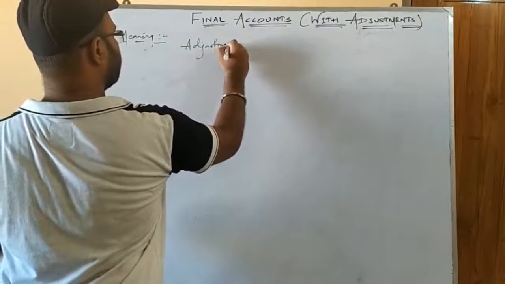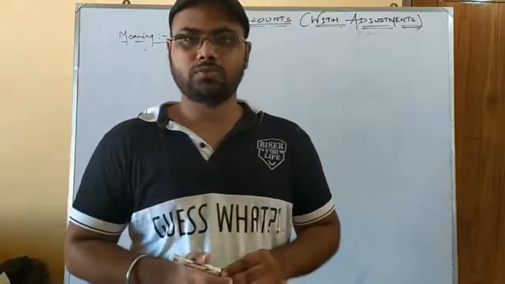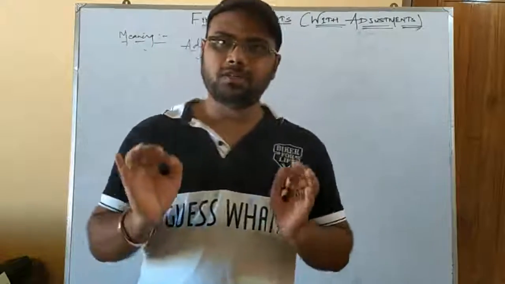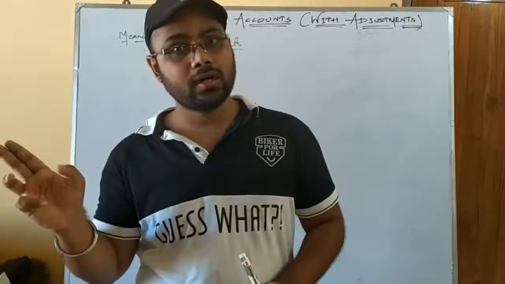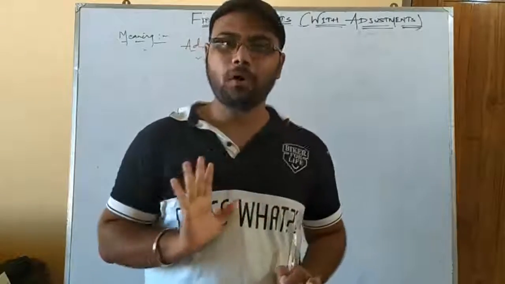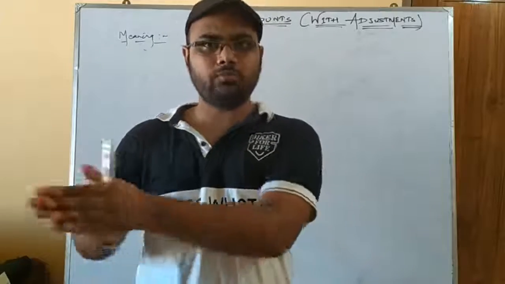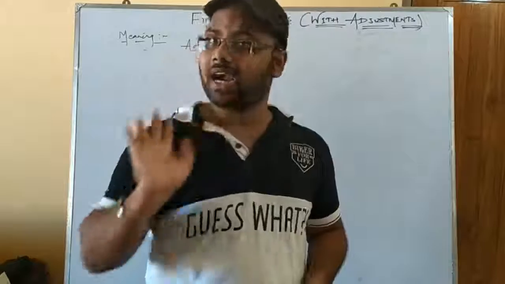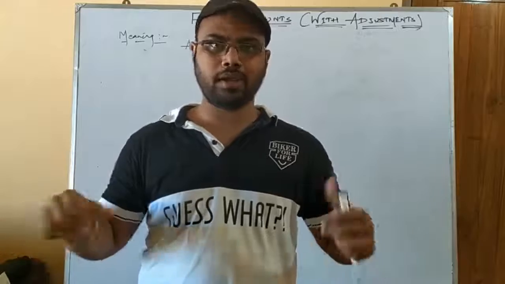Since I have just told you verbally, we don't have anything written, so it may be a problem for some students who don't understand unless it is in written form. Okay, so adjustment means, first of all understand, whenever a transaction is omitted from the book of account. As you know, when we studied rectification of error, whenever a single transaction is omitted from the entire book of account, if you have not recorded it in journal, it won't go to ledger and it won't transfer to trial balance. Similarly, it won't exist in your final accounts if you don't treat those items as adjustments. Okay, so omission of transactions completely from the book of accounts can also be called an adjustment.